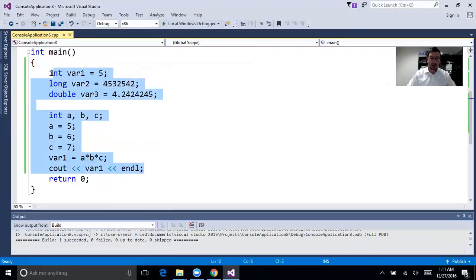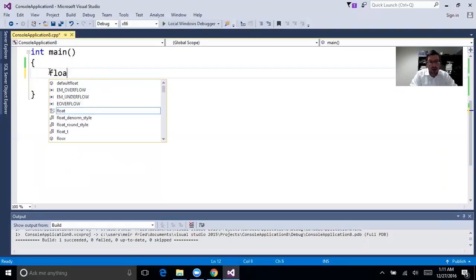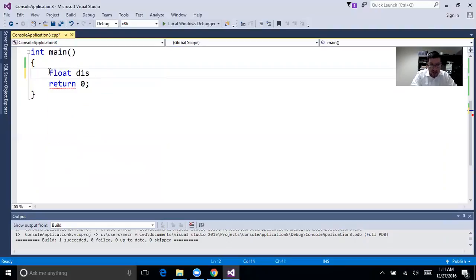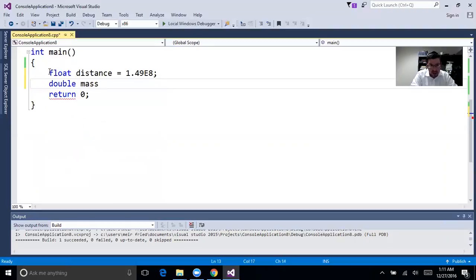Let's try and play with this a little bit more. There are these floating type data types that are available: single precision, double precision, and long double precision. Float is for single precision. Usually it's stored as a double though, so we'll deal with that. Float, and I'm going to say distance equals, and I'll do this example, 1.49 e to the 8. Okay, I'm going to say double mass equals 1.989 e to the 30.